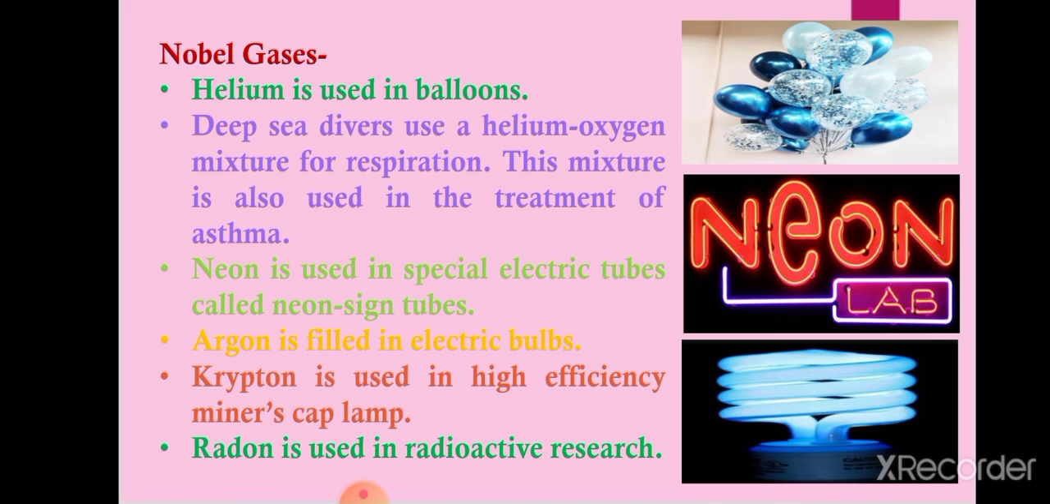Krypton is a non-metal, a noble gas, an inert gas, which is used in high efficiency miners' cap lamps. In that miner's cap lamp, this krypton gas is filled. Now radon. Radon is also a noble gas which is used in radioactive researches. So these are the uses of noble gases which are non-metals.